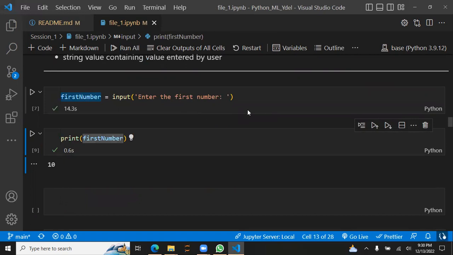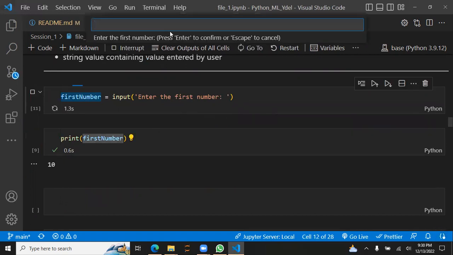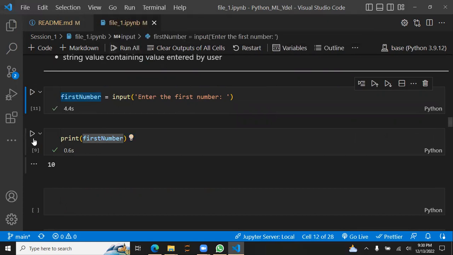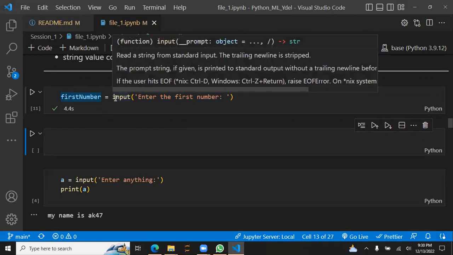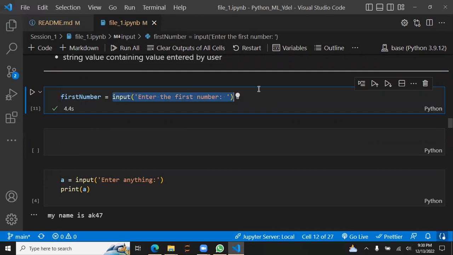And remember that whatever the user enters, maybe the user enters a name, a string, Python stores it in this variable. Basically, this line just returns whatever is entered by the user. It's stored in this variable, and we are printing it. So later we're going to discuss how to convert these strings into a numerical type, because we were planning to create a calculator.